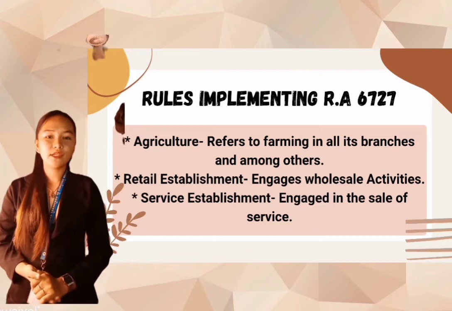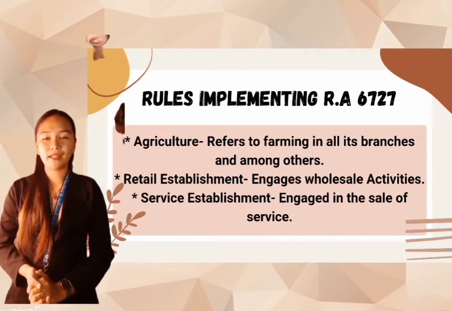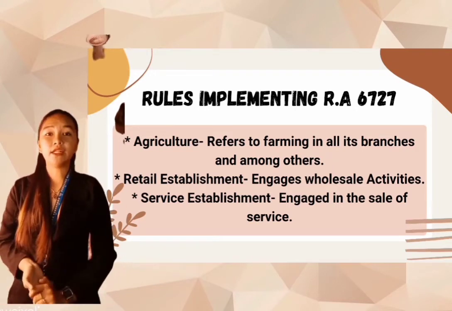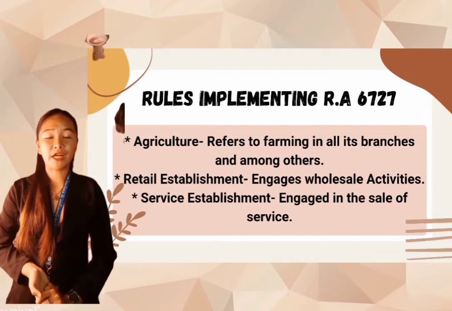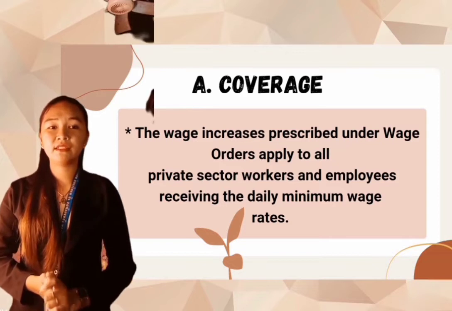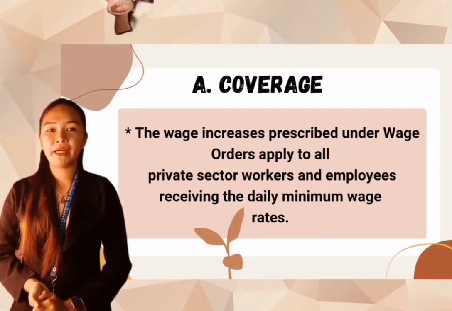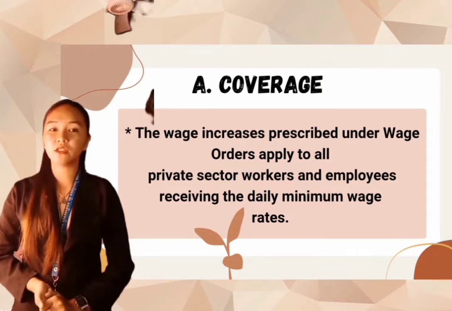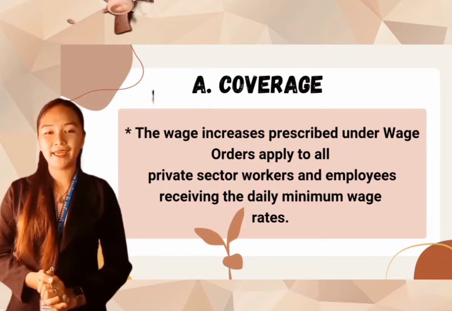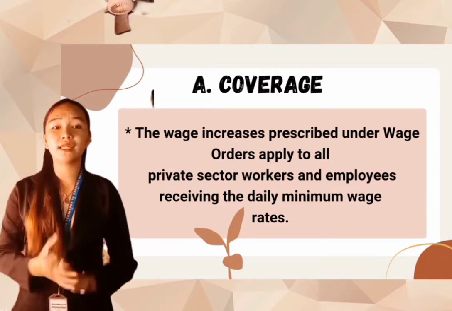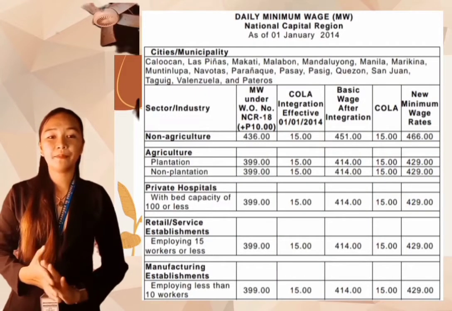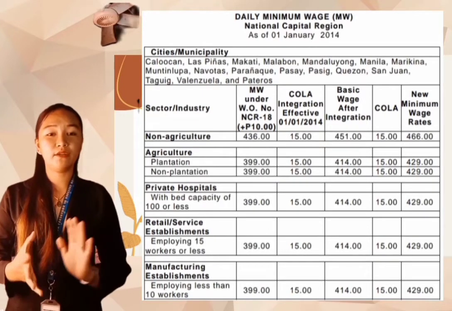Then, third, service establishment engaged in the sale of services, regularly employing not more than 10 workers regardless of status, except the owner, for at least 6 months. Based on the documentation and other requirements, and the rules and regulations issued by the National Wages and Productivity Commission or NWPC, a company or establishment may be exempted from compliance with a wage order for a period not exceeding 1 year. Daily minimum wage in the National Capital Region as of January 1, 2014.